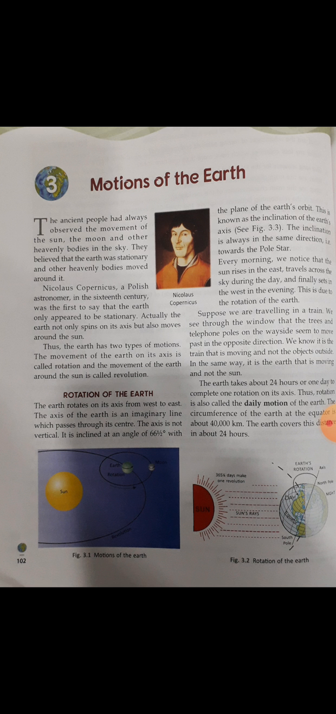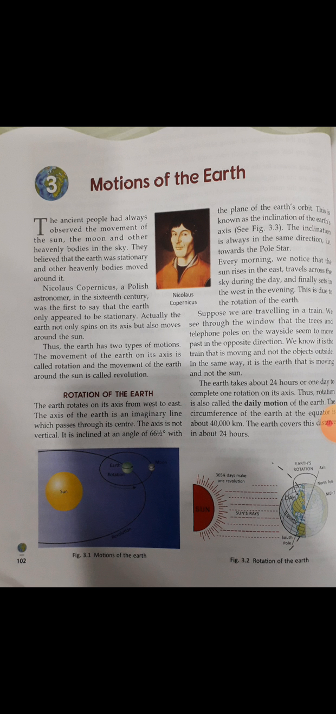Thus, rotation is also called the daily motion of the earth. So, another name of rotation is the daily motion of the earth. The circumference of the earth at the equator is about 40,000 kilometers. The earth covers this distance in about 24 hours.